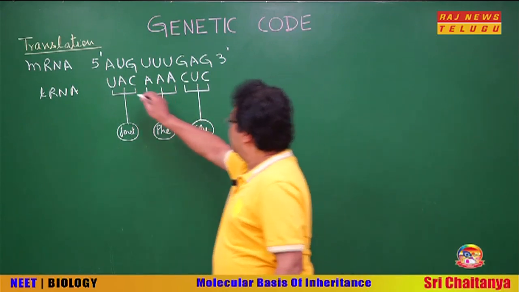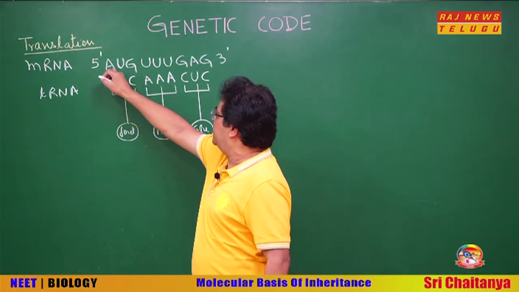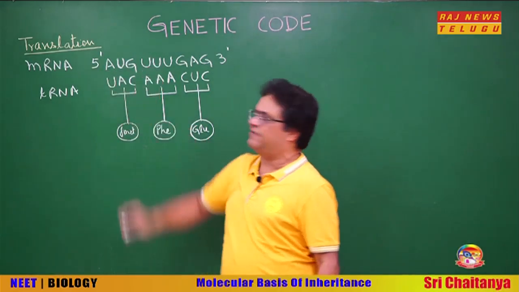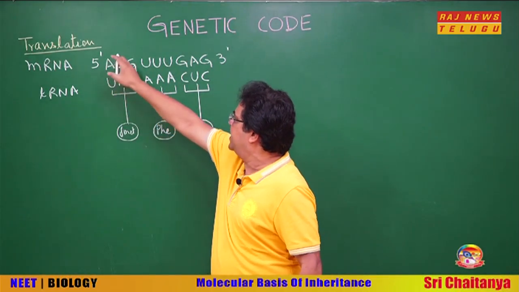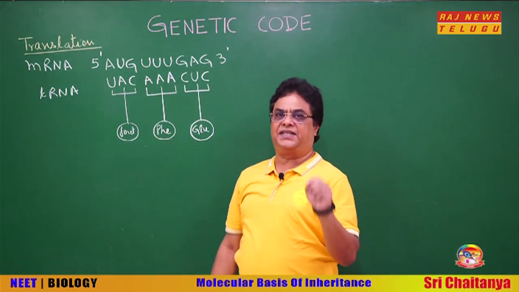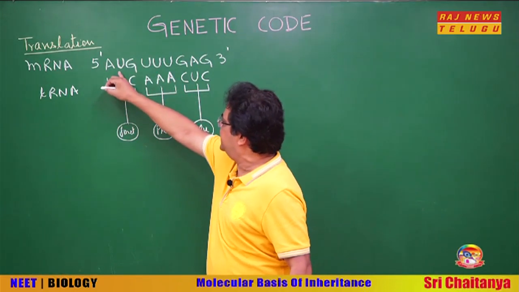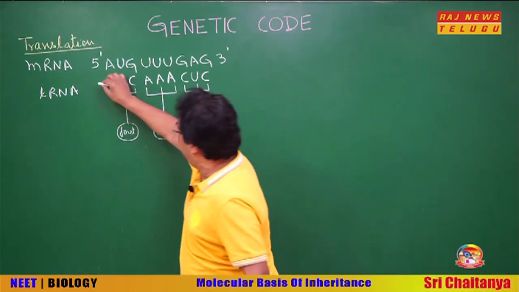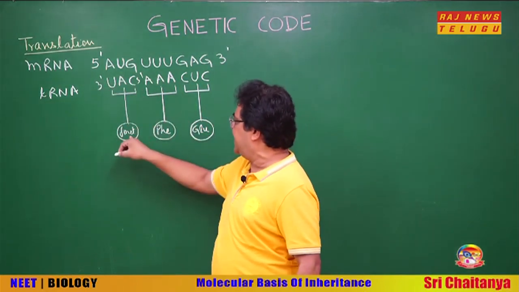Okay. Now this anticodon reads the nucleotide sequence on the mRNA. So the anticodon of tRNA reads the nucleotide sequence on mRNA. Three consecutive nucleotides on mRNA code for one amino acid, because a specific tRNA contains a specific amino acid. So if AUG is the sequence in mRNA, it will be read only by that tRNA that has the complementary sequence in 3' to 5' orientation, and this tRNA will always carry methionine.